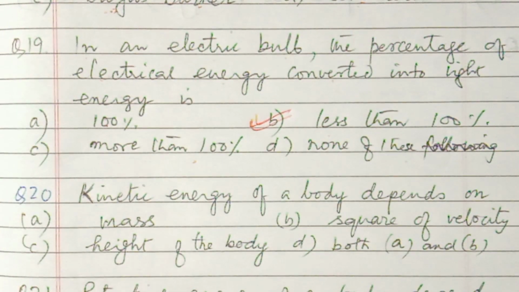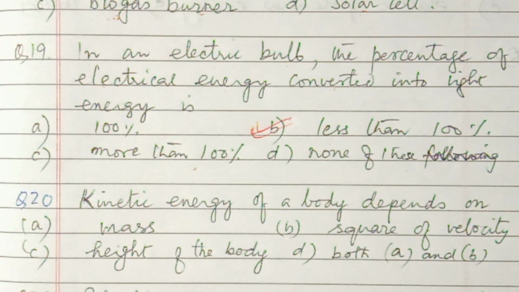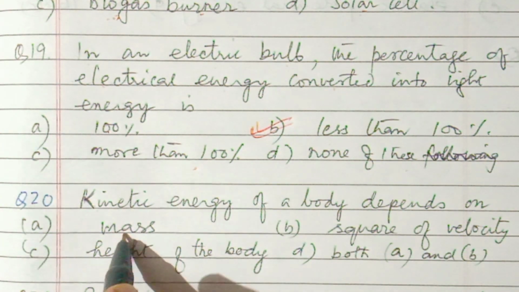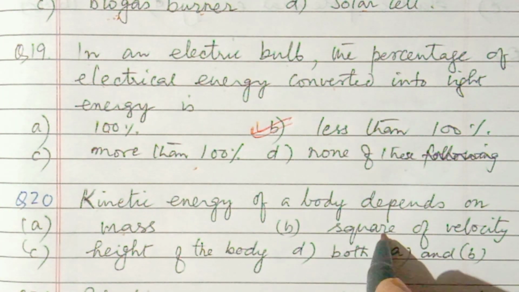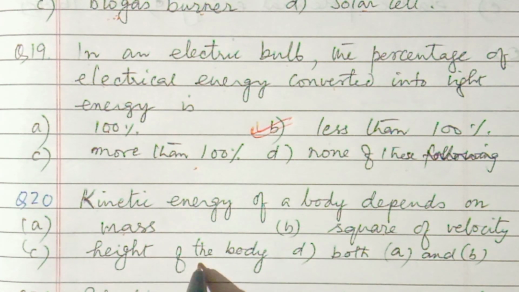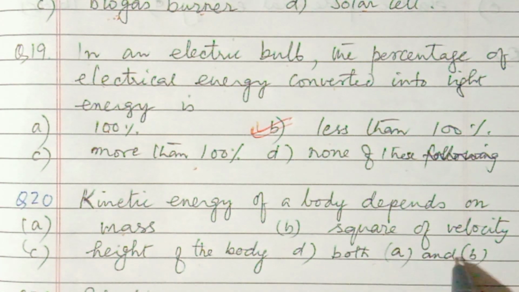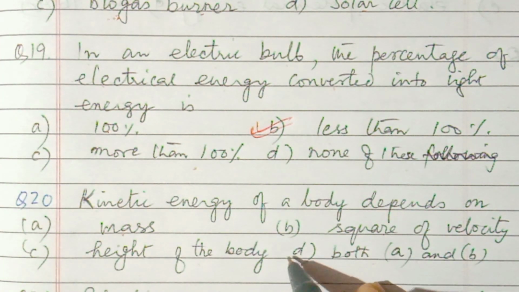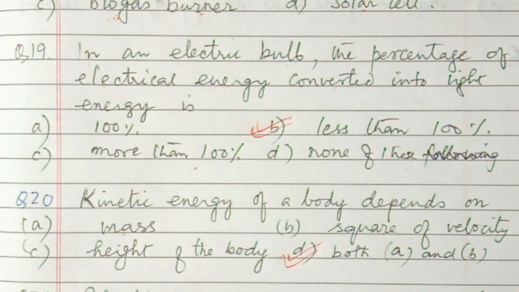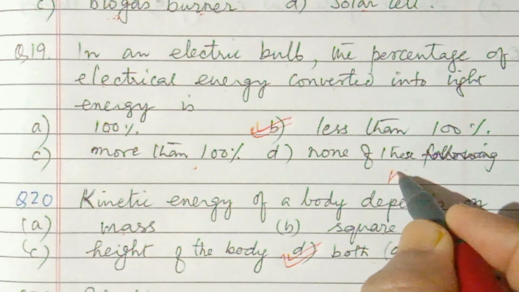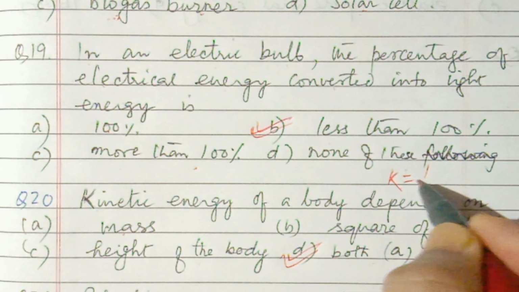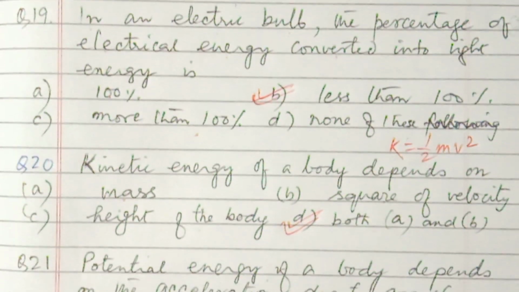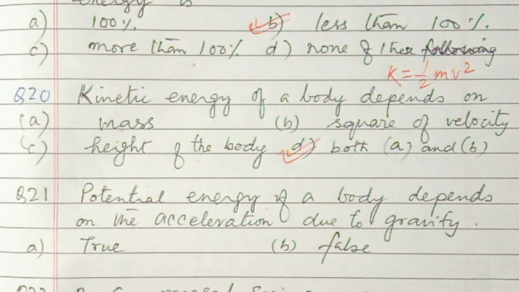Okay, now question number 20. Kinetic energy of a body depends on mass, square of the velocity, height of the body, both A and B. So here both A and B you can write. So D option is correct. Because what is the formula? Kinetic energy equals to half mv square. That way you can follow.